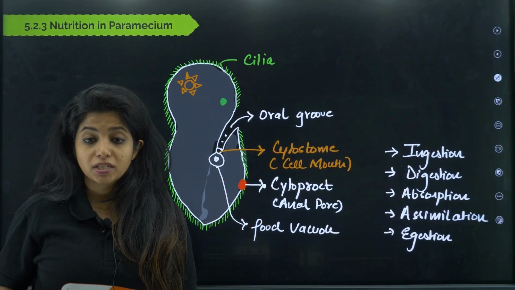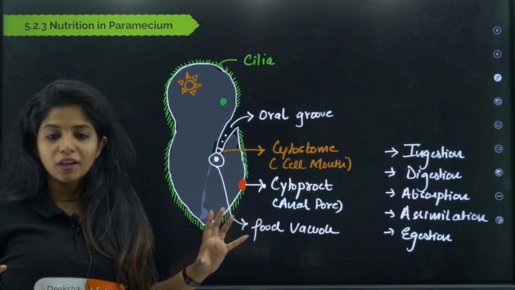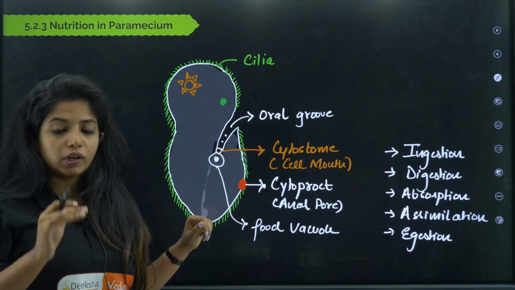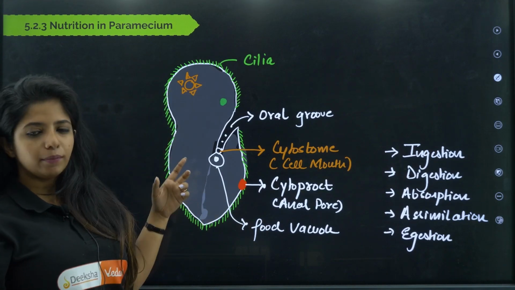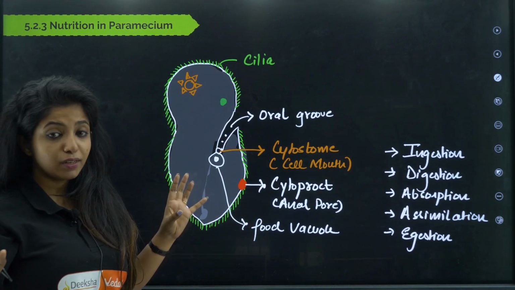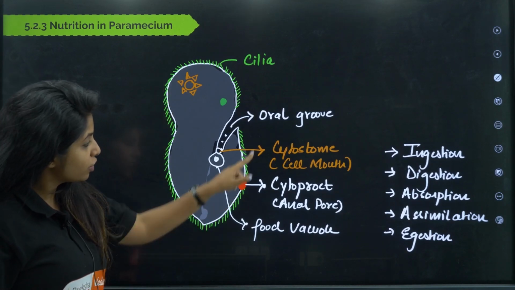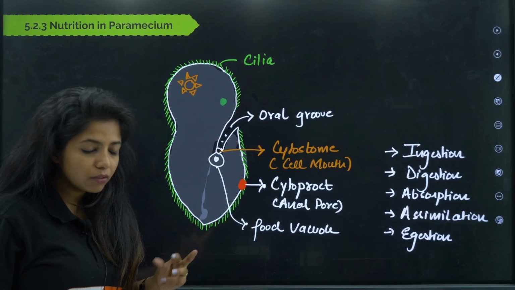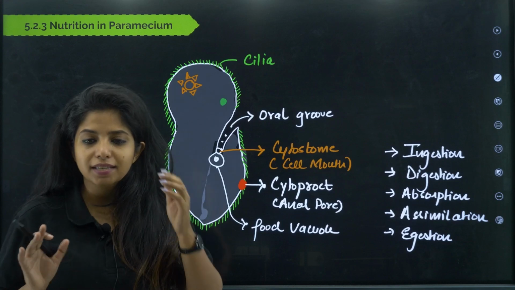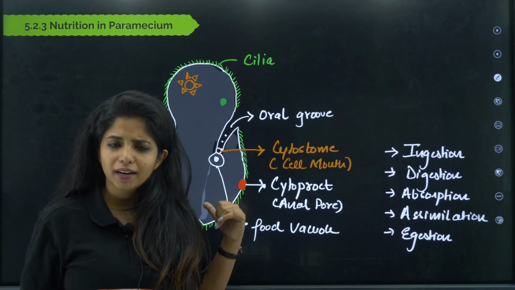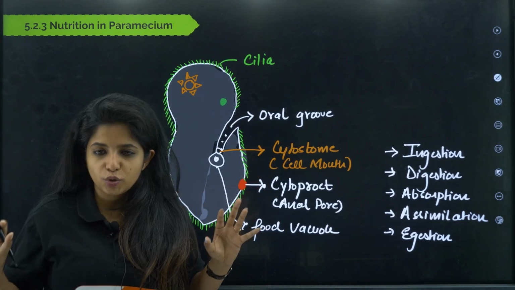Now the next thing that we have is paramecium. It is also known as the slipper-like animal. Why do you call it like that? Basically, it's not an animal. Let me tell you, it's not an animal. It comes under protist. So basically, it looks like a slipper, right? So over here, how does the food get inside?